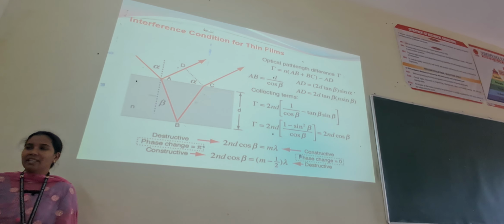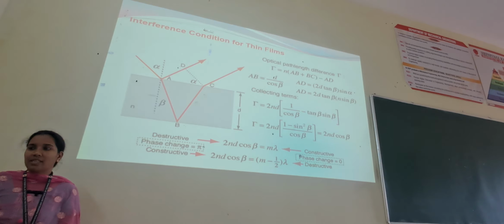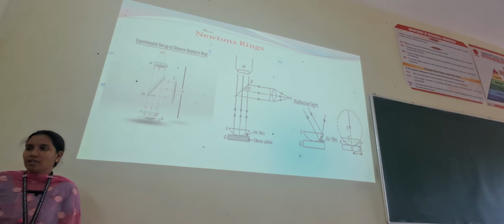As you can see, the interference condition for a thin film: for constructive interference, m lambda equals 2 n d cos r, and for destructive interference, (m minus 1/2) lambda equals 2 n d cos r. You can see the experimental formation of Newton's rings, because I am going to cover all the topics in Unit 1. This is how the experimental setup looks.